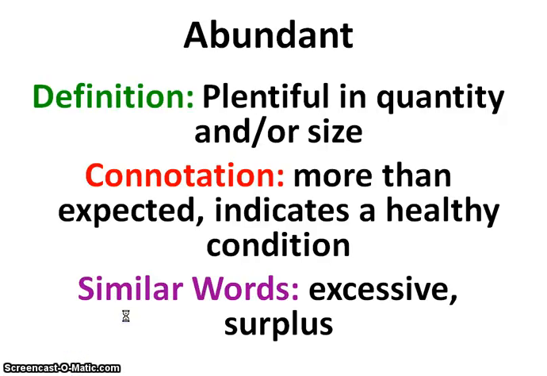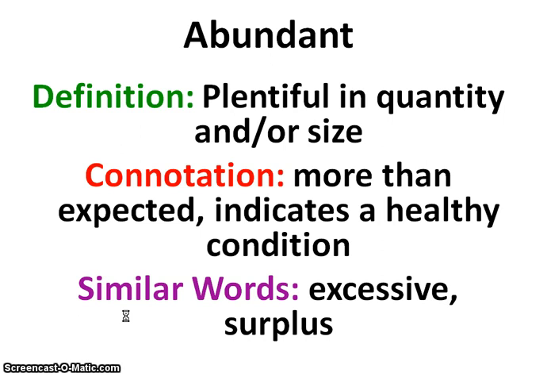The first word, abundant. The definition, plentiful in quantity or plentiful in size. You might say that pumpkin is abundant, meaning it's very large, or you can say we had an abundant amount of pumpkins from the garden this year. It's more than expected and it indicates a healthy condition.